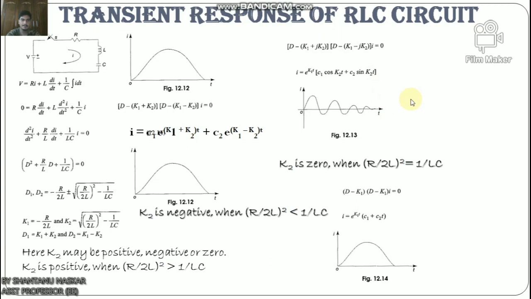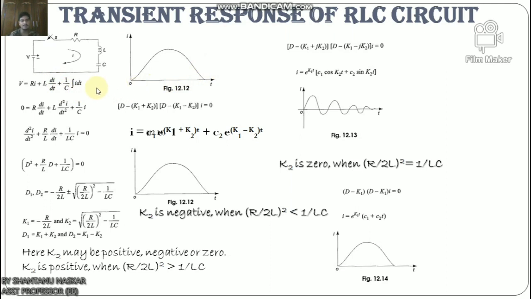Now let us discuss the last topic, the transient response of the RLC circuit. Consider a transient response of an RLC circuit consisting of resistance, inductance and capacitance, as shown in this figure. The capacitor and inductor are initially uncharged and are in series with a resistor. When switch S is closed at t equals 0, we can determine the complete solution for the current.